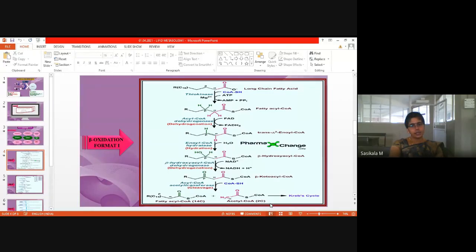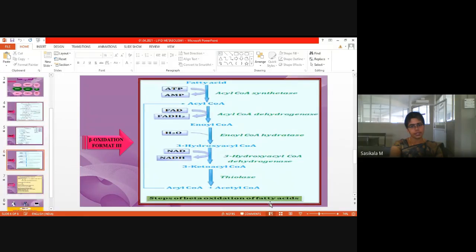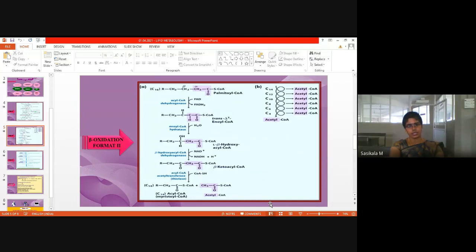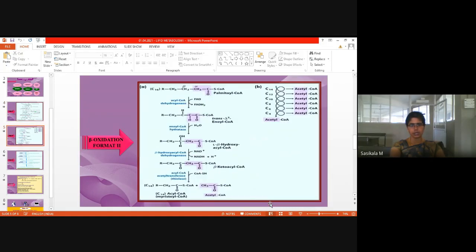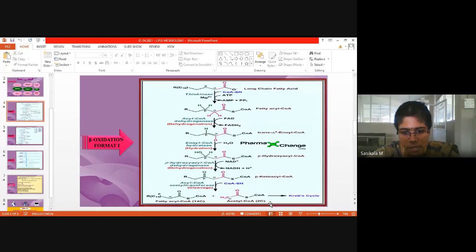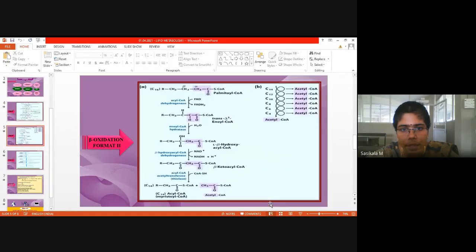Then this is the pathway for beta oxidation. I have quoted here 3 types of pathway. Whichever is convenient, you can utilize for studying purposes. During the exam you can write by using chemical formulas. Like this only you have to write in the exam. Either you can use this type of chemical structure, or this type of chemical structure for writing in the exams. So in the first step, we'll now be discussing the pathway.